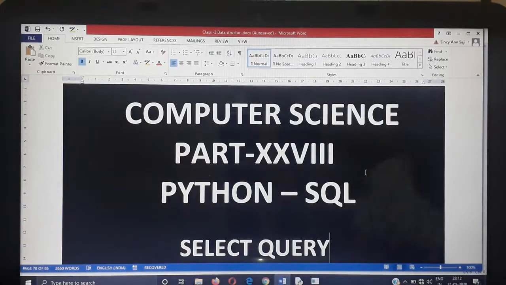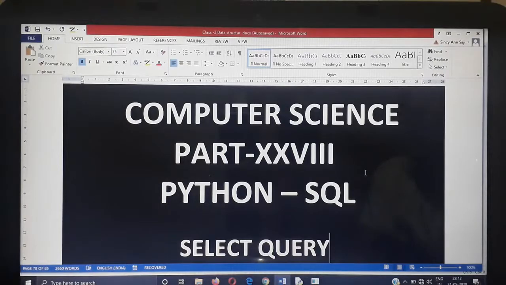Welcome children. In today's class I am going to discuss how to use select query in the Python SQL interface, or the connection between Python and SQL. How can you use select query? Before starting that, which module will you use in the Python SQL interface?